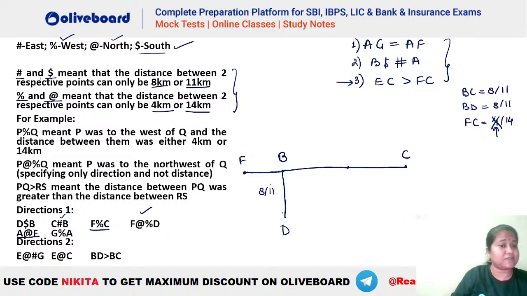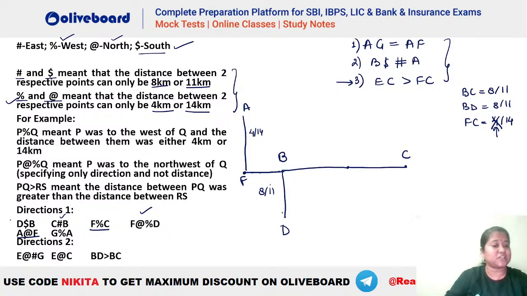A at the rate F. At the rate means what? North. So we know that A has to be towards the north of F. Let's say this is your A here. This was F. Okay. So A is towards the north of F, and the distance between them has to be how much? Let's see. At the rate का मतलब है 4 or 14. So you can see this is either 4 or 14 kilometer. ठीक है. After that, what else do we have?